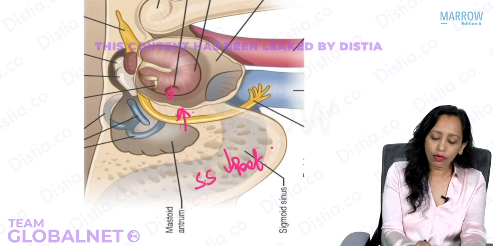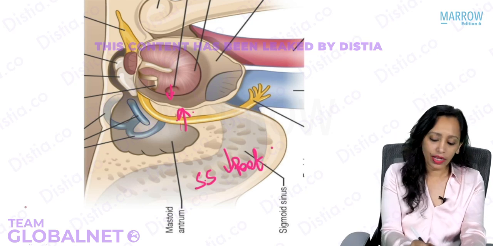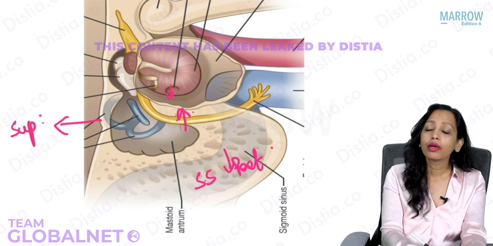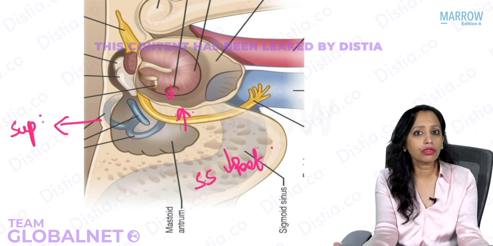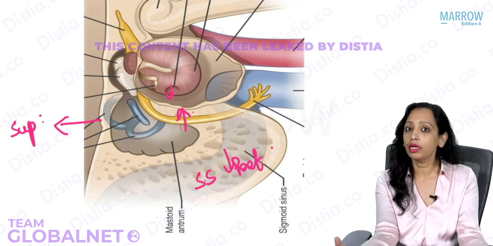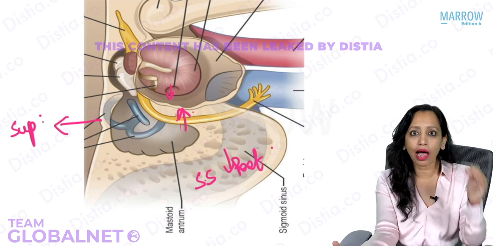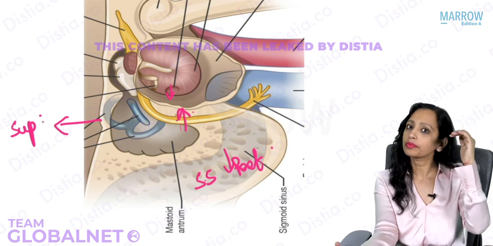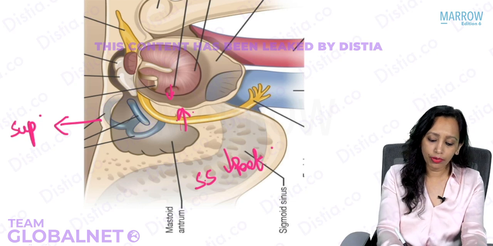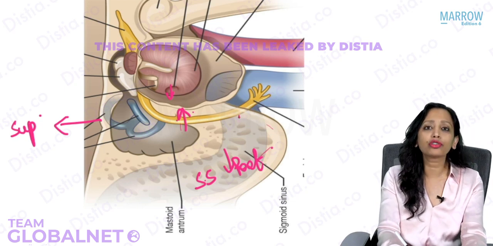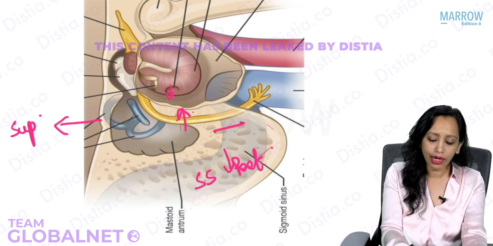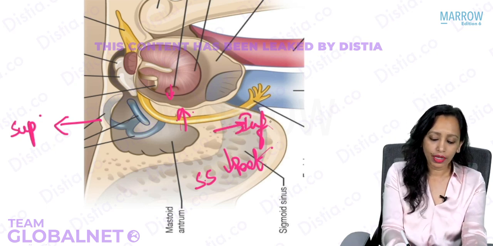Now what is superior and what is inferior? Yes, wherever we are seeing the semicircular canals, that is the superior part. Why? We know that one of the semicircular canals is known as the superior semicircular canal, which bulges in the base of skull on the anterior slant of the petrous bone. So that has to be towards the base of skull. And we have the mastoid tip, you can see here, that definitely has to be inferior. So this is the superior part and this is the inferior part.